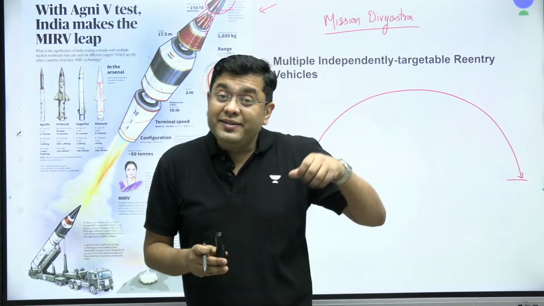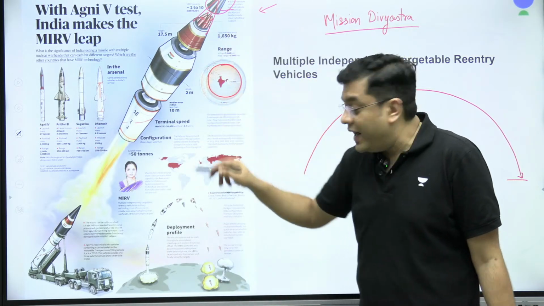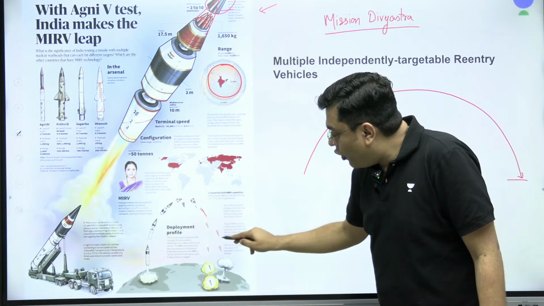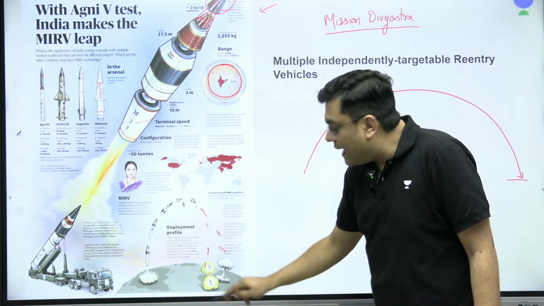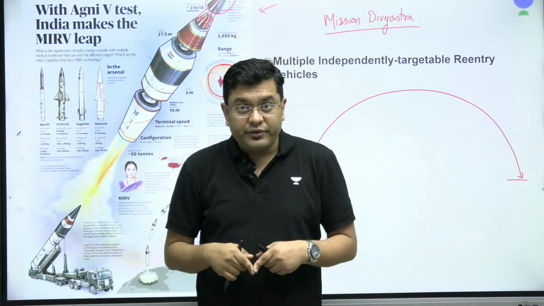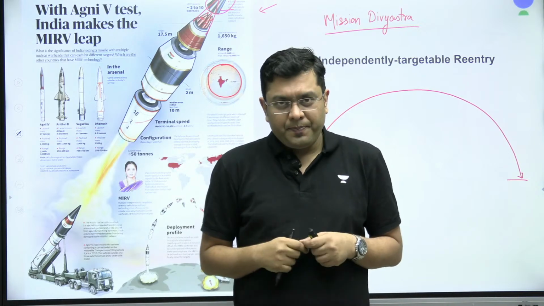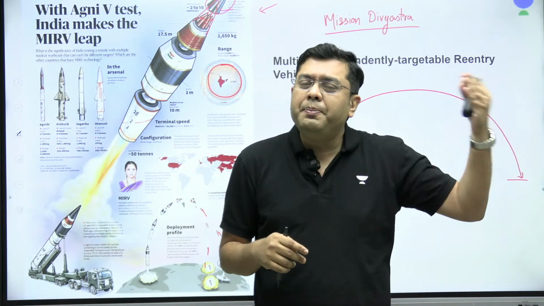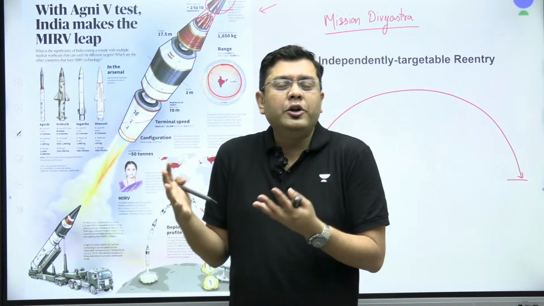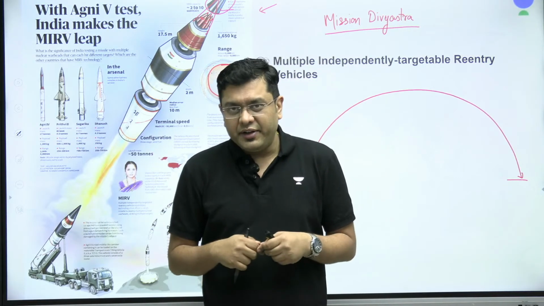That will increase the punching power, because each of these individual warheads can then follow their own trajectory, they can be controlled, and they can increase their kill radius. And at the same time, it will be cost efficient. This was the primary purpose behind development of this technology in the late 60s and the early 70s.